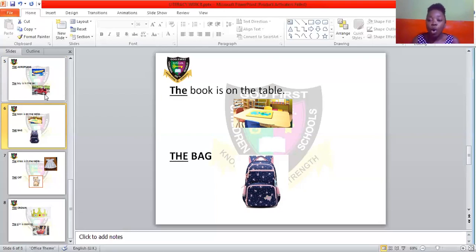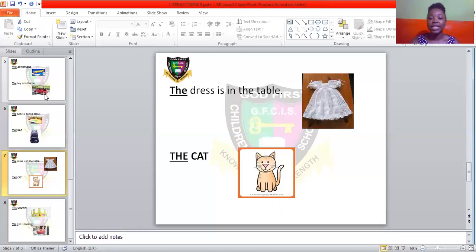Then I'll tell you, go and bring the bag. That's what I'm talking about: this particular bag that you came to tell me about, the particular bag that you told me about, that oh madam, there's a bag outside and it is different from everybody's. So now I tell you, go and bring the bag. When I tell you go and bring the bag, I want you to bring that particular bag you talked about. That is what I want you to bring.